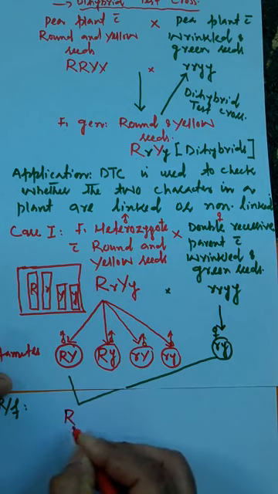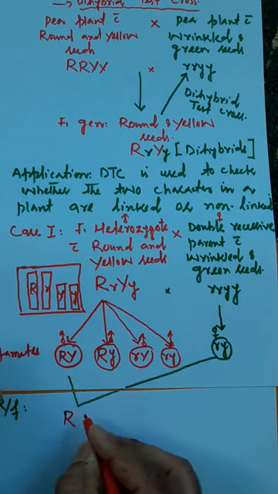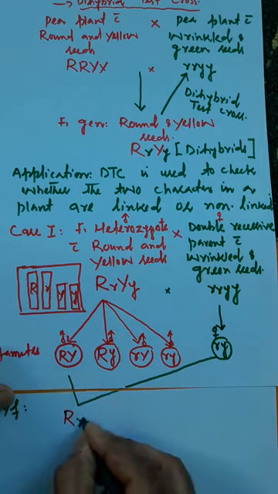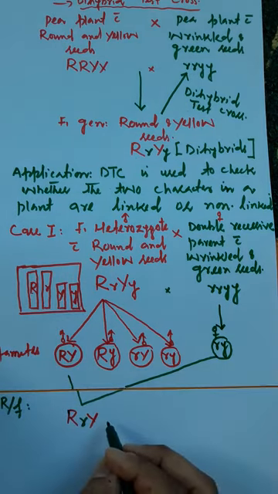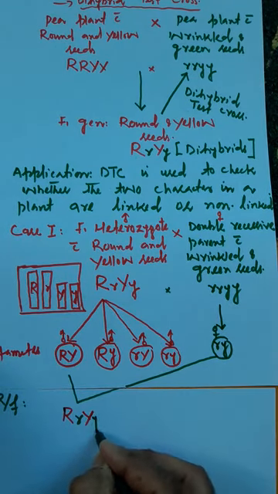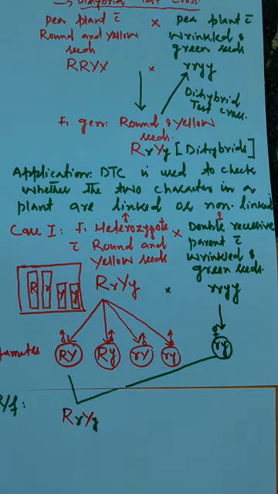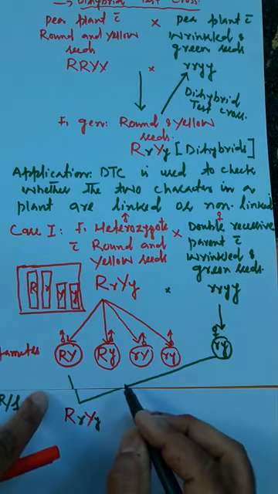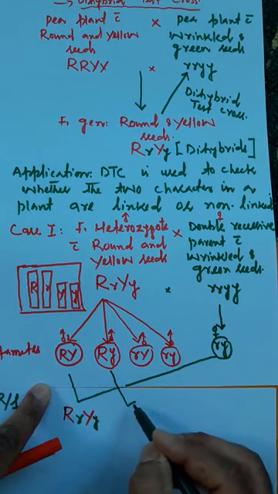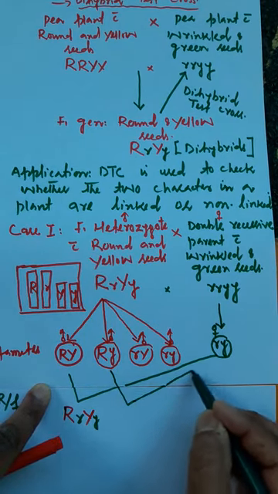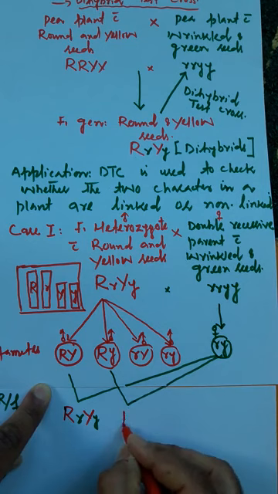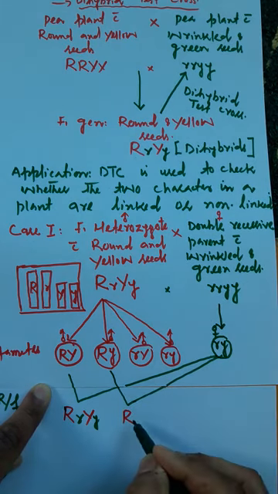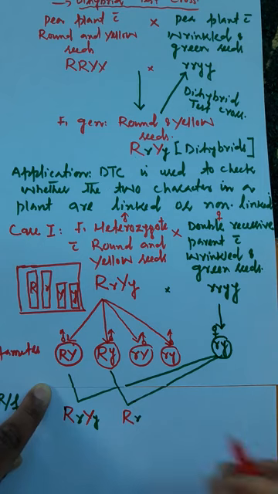Capital R, small r, capital Y, small y. This is the allelic combination of the offspring when this male gamete fuses with the female gamete. For the next one, the allelic combination of the offspring produced will be capital R, small r, small y, small y.